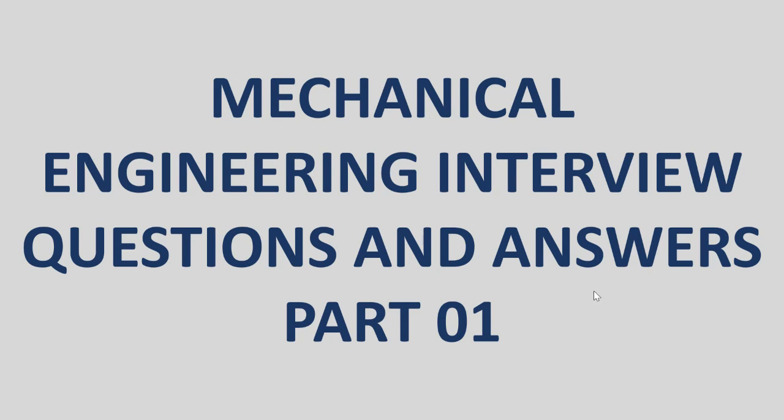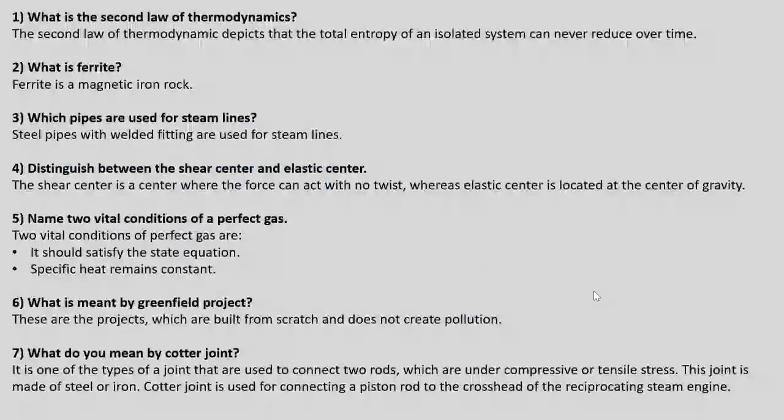Today we shall discuss the common mechanical engineering interview questions and answers, part 1. What is the second law of thermodynamics? The second law of thermodynamics states that the total energy of an isolated system can never reduce over time. What is ferrite? Ferrite is a magnetic iron rock. Which pipes are used for steam lines? Steel pipes with welded fittings are used for steam lines.